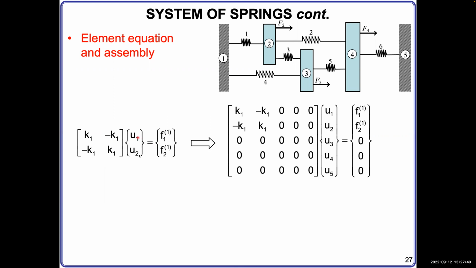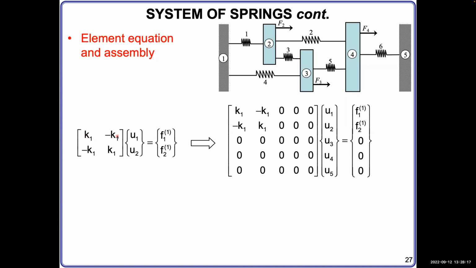It has U1, U2 because it has node 1 and node 2. It has forces F1, F2. And the 1 in the parentheses means we are dealing with the force on spring element number 1.